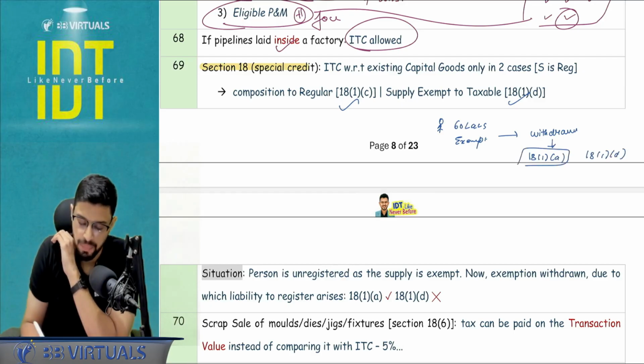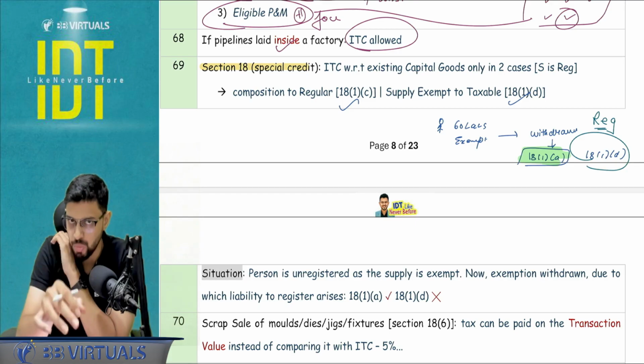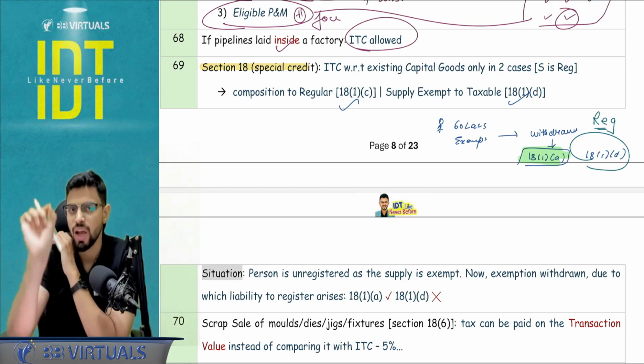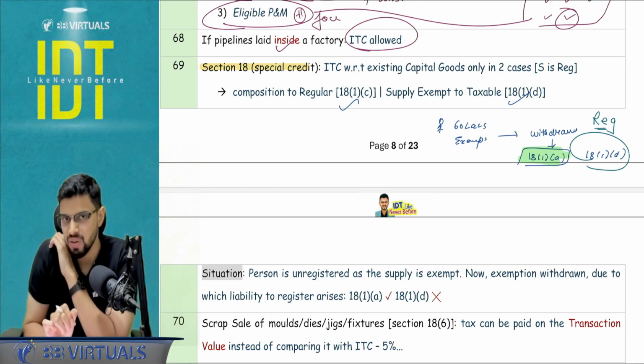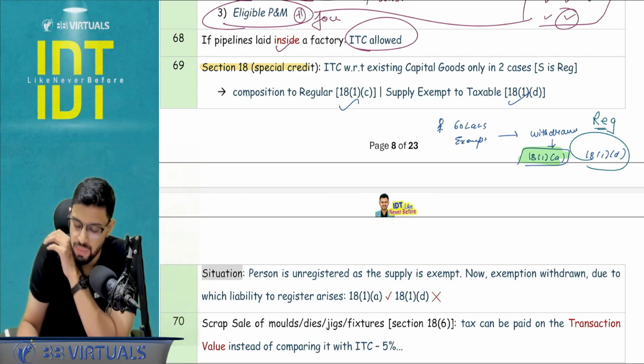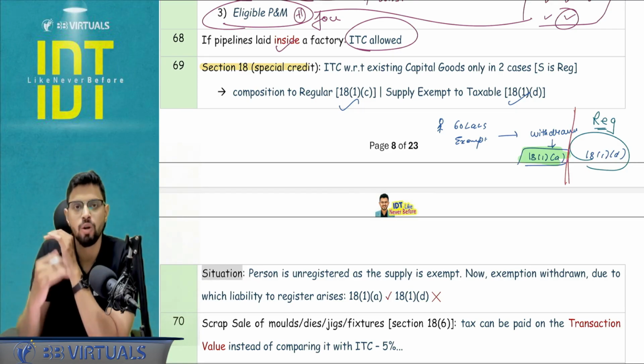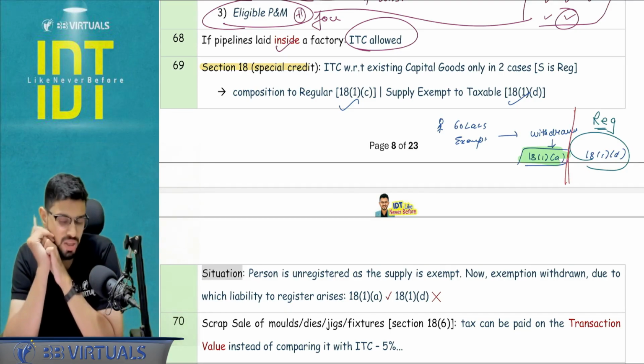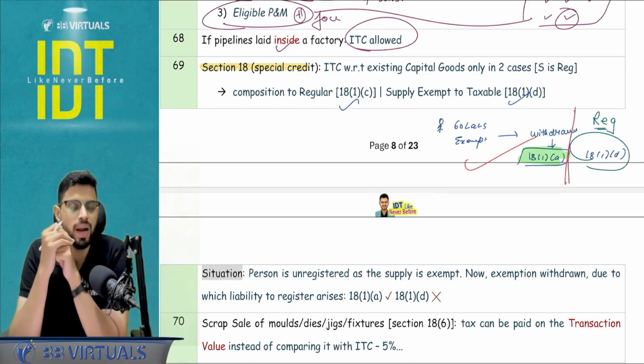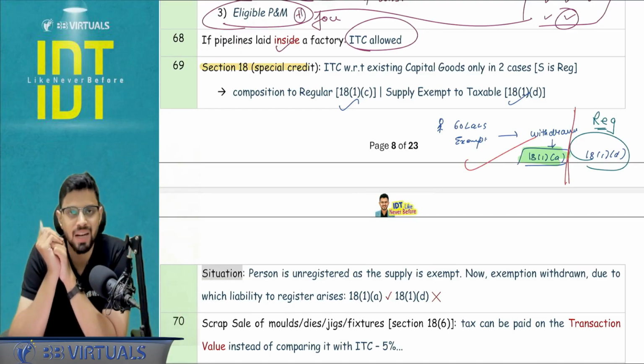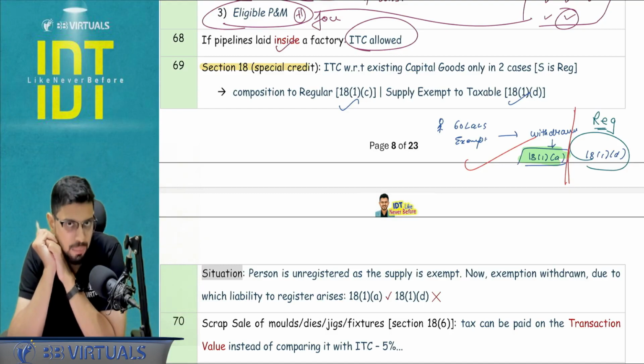Answer is 18.1A. We are going to be applying 18.1A. Why? Because 18.1D and 18.1C are for those people who are already registered. If you don't know this point, just open the notes, whatever book you have referred, and you will find the word registered in 18.1C, 18.1D. So in this case, what difference can it make? ICAI can ask from the point of view of claiming the ITC of some plant and machinery. So in this case, I won't be able to claim the existing ITC on plant and machinery because 18.1A does not allow the ITC of existing capital goods.